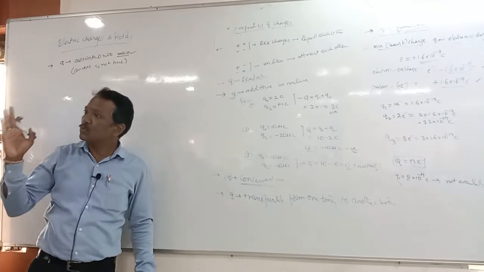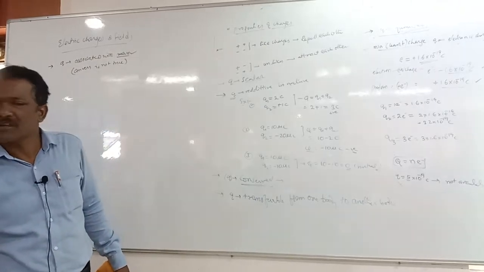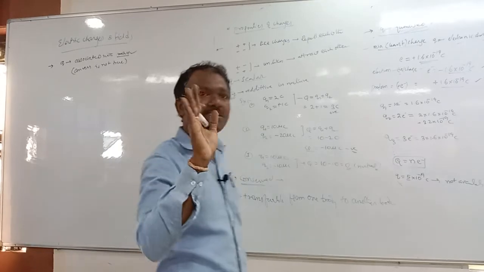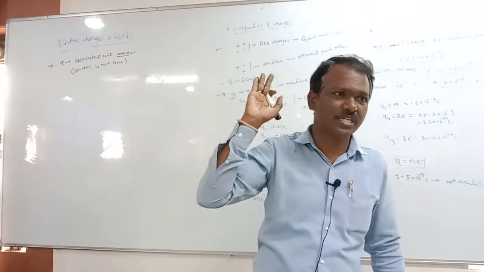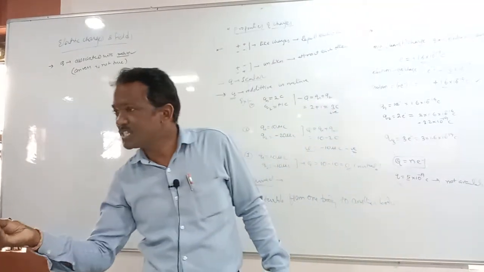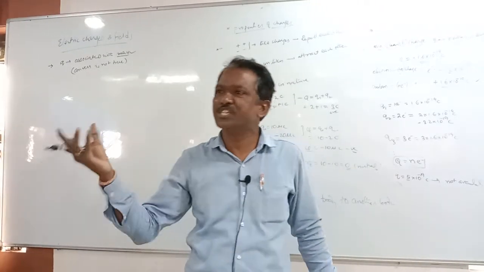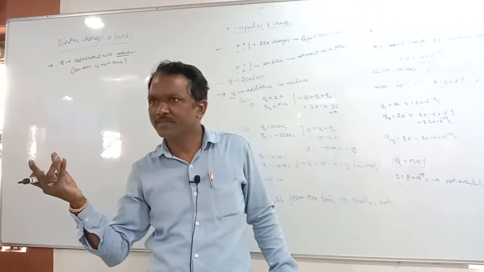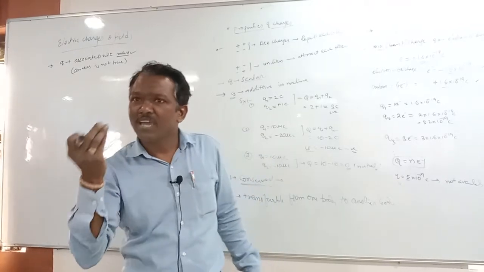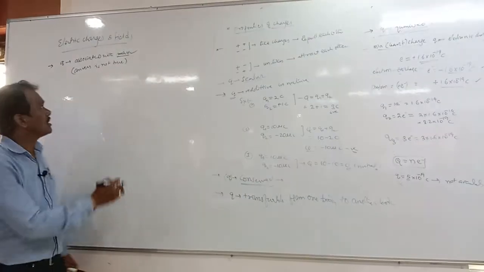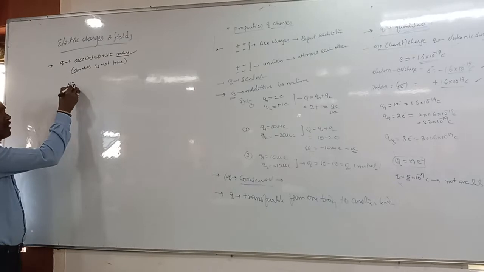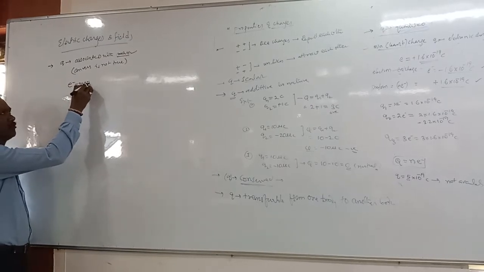Charge is associated with mass, but mass is not necessarily associated with charge, isn't it? Any mass which is carrying a charge, any particle which is carrying a charge, isn't it? So the electron has some mass. What is the electron mass? How much do we have?